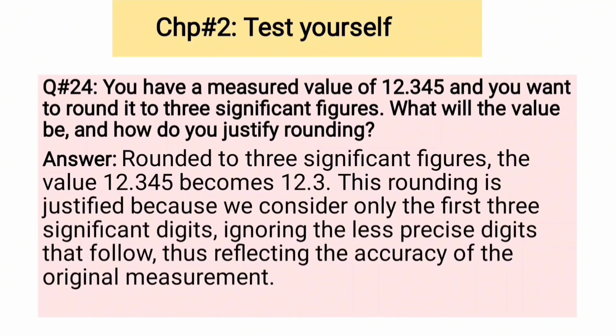Question number 24. You have a measured value of 12.345 and you want to round it to three significant figures. What will the value be and how do you justify rounding? Rounded to three significant figures, the value 12.345 becomes 12.3 because there are three significant digits 1, 2, and 3, and after 3 there is the number 4 which is less than 5, so 3 remains the same.